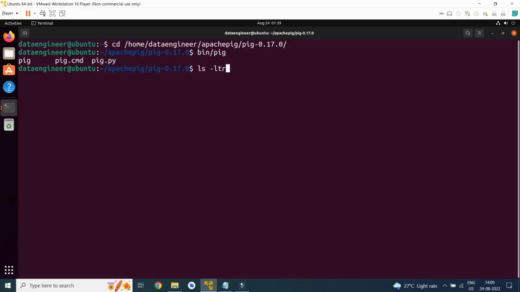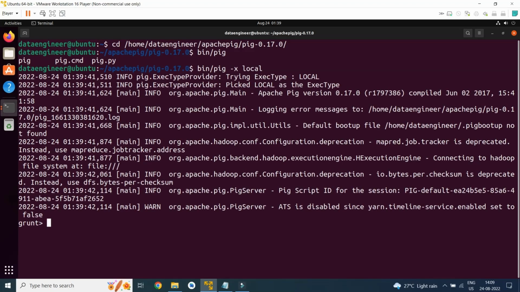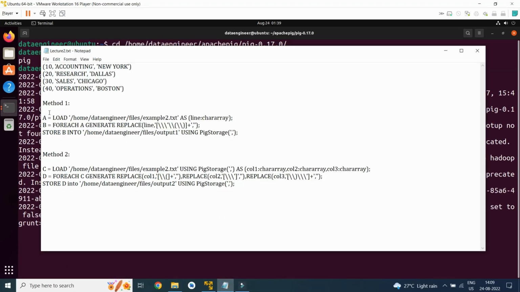I will be operating in local mode, so I will be using bin/pig -x local. This is the command I will use to perform this example. So the first step is to